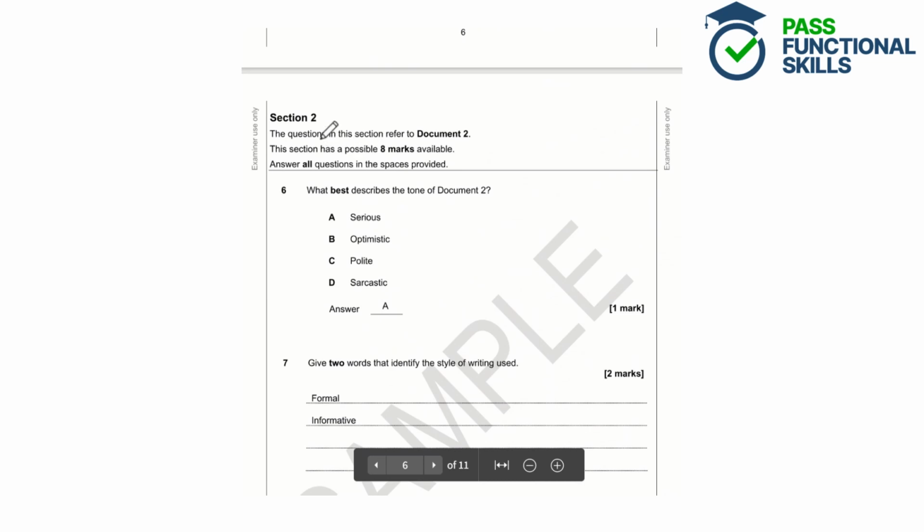Question 6. So the questions in this section refer to document 2. So we can forget about document 1 for now, and we've got a new document. So question 6 says, what best describes the tone of document 2? So tone is the overall mood or feeling of the text. So think about when you're reading a text, what it makes you feel, and that will usually be along the right lines of the tone. So the answer here we've got is A, serious.